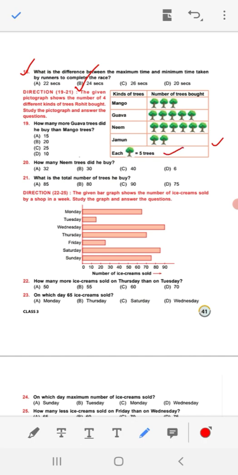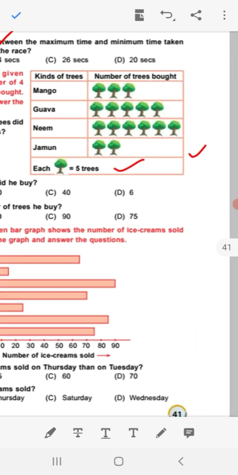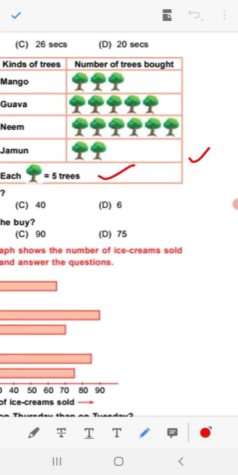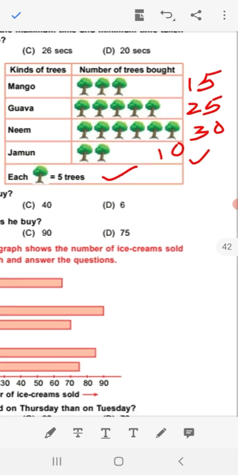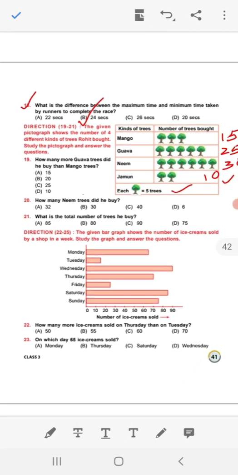So, mango means here 5 plus 5 plus 5, that is 15. Here is 15 tree. 1, 2, 3, 4, 5, 25 tree, 5 multiply 5. Here is 6 multiply 5 is 30 trees. Here is 2 multiply 5 is 10 trees. So these are the number of trees I have written. Now you have to give the answer.